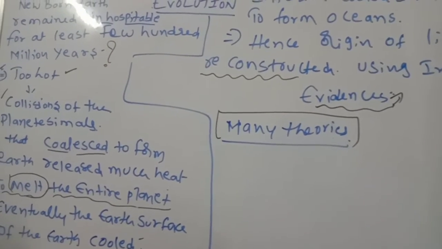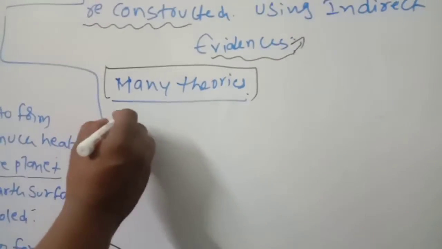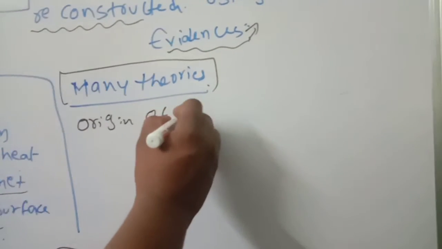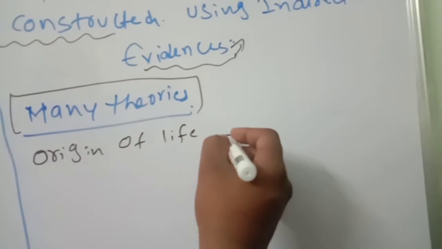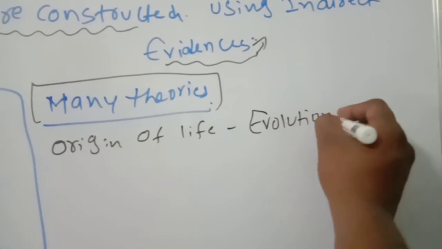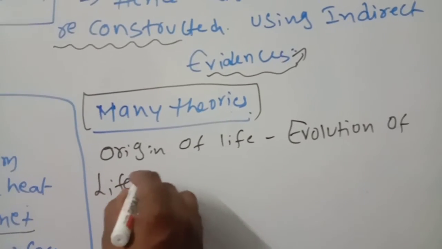So first, origin of life, evolution of life forms.